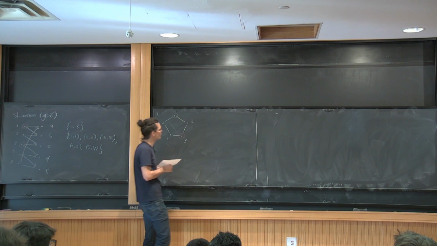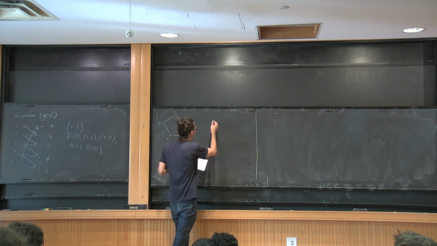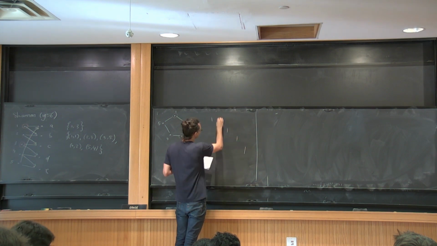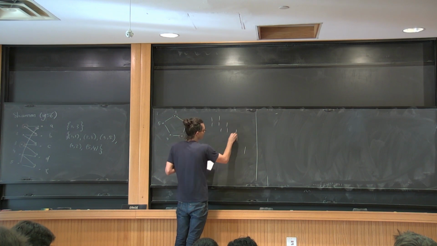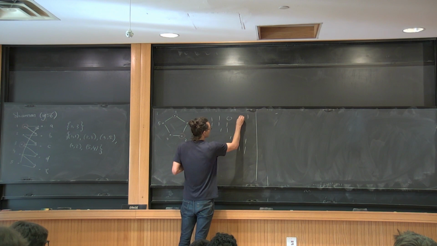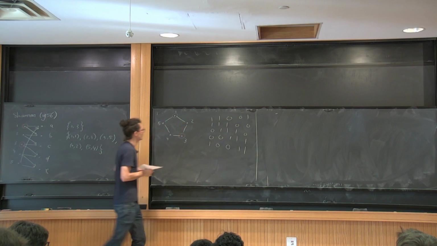Another useful object is the adjacency matrix, which we all know. So it's a 5 by 5 matrix in this case. I do want to have 1s on the diagonal. And I put 1s for the edges, like this.